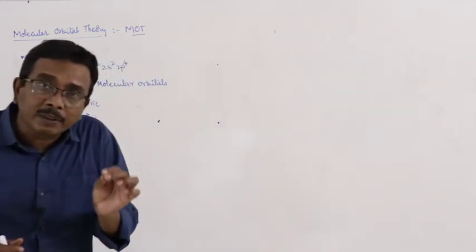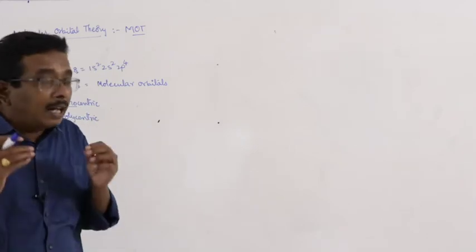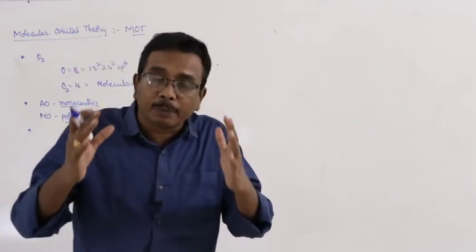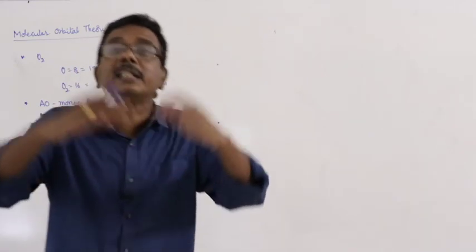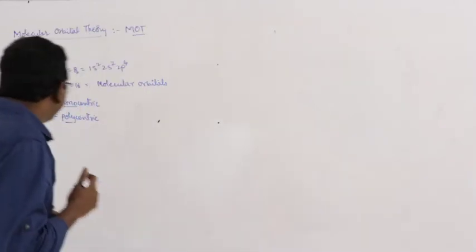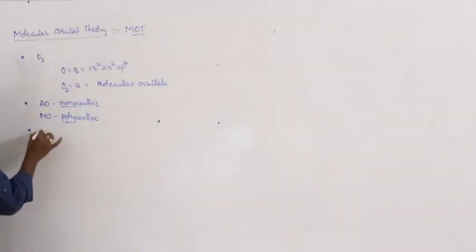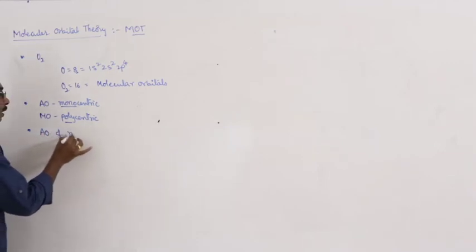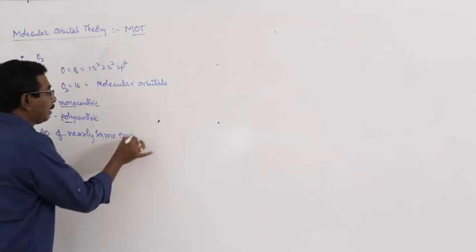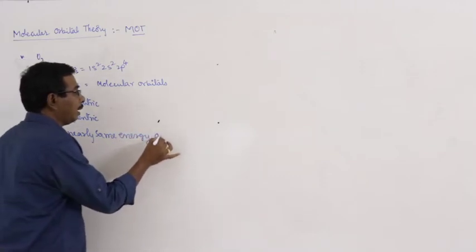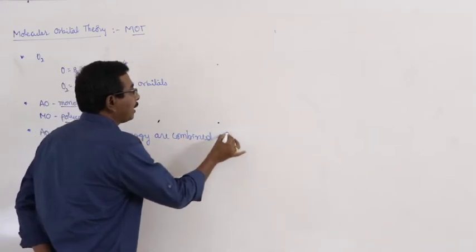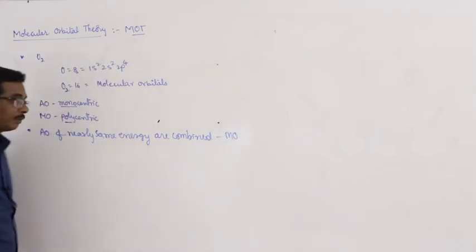During the formation of the molecule, each and every atomic orbital of the bonded atoms are combined, resulting in the formation of molecular orbitals. And here the atomic orbitals of nearly the same energy are combined and result in the formation of molecular orbitals.